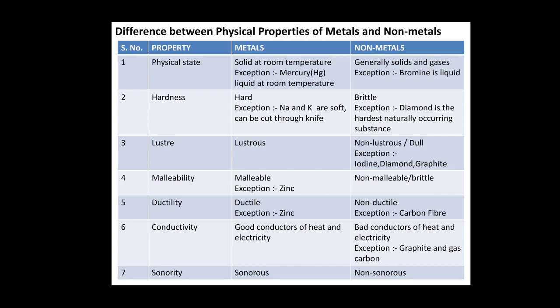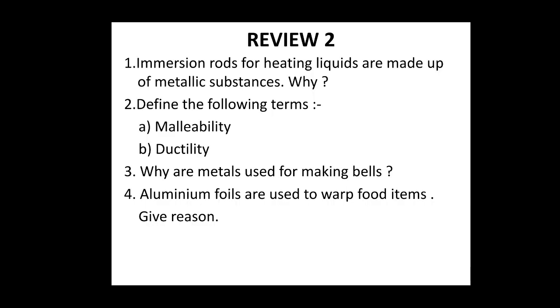The sixth point is conductivity, good conductors of heat and electricity. Metals are good conductors, whereas non-metals are bad conductors of heat and electricity. The exceptions are graphite and gas carbon. The last property that we will discuss is sonority. We all know metals are sonorous in nature and non-metals are non-sonorous, right.